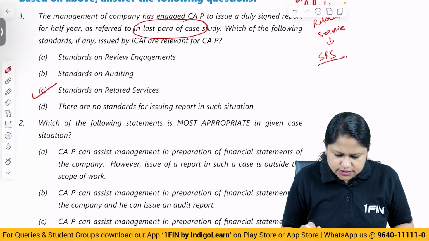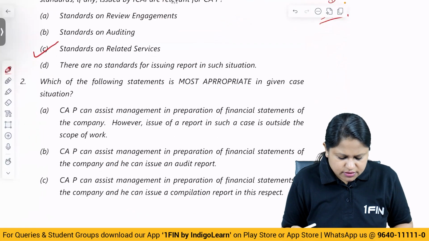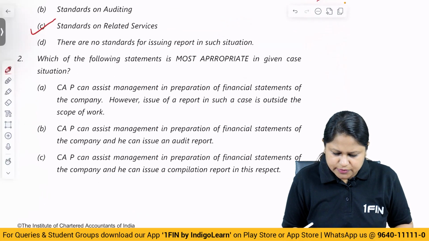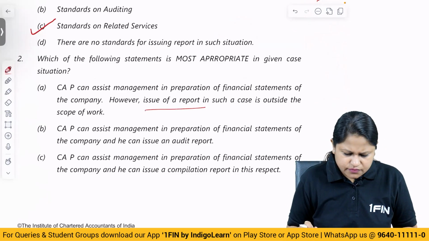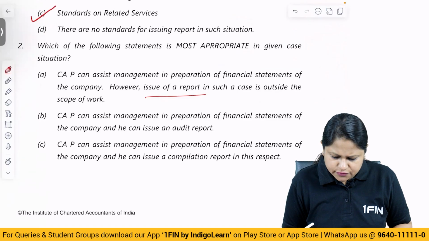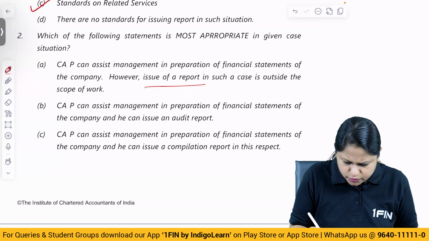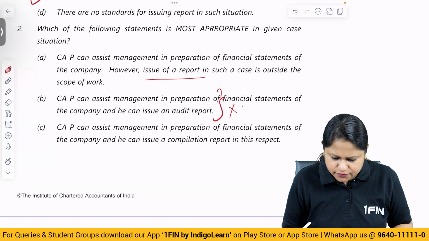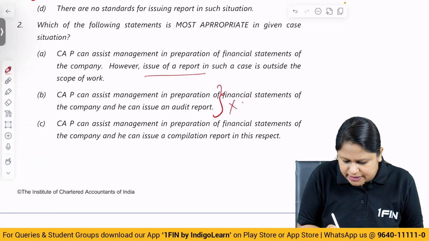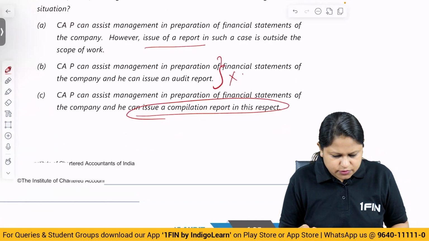Which of the following statements is most appropriate in the given situation? CAP can assist management in preparation of financial statements of the company. However, issue of report in such a case is outside the scope of the work. No, he can issue a report. CAP can assist management in preparation of financial statements of the company and he can issue an audit report. No, you cannot do both the things together. This is wrong. CAP can assist management in preparation of financial statements of the company and he can issue a compilation report. Yes, this is correct.